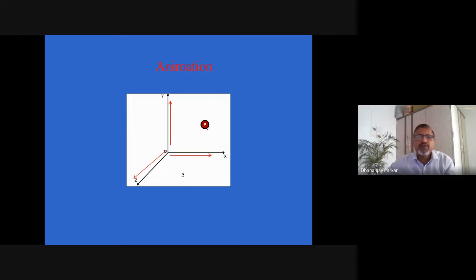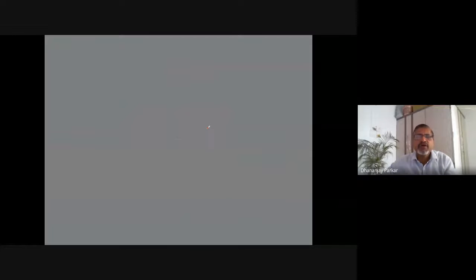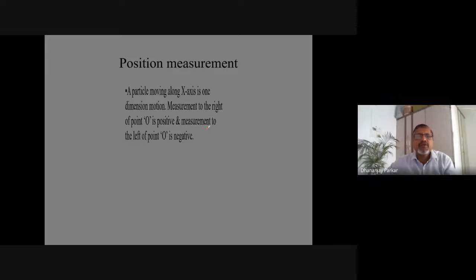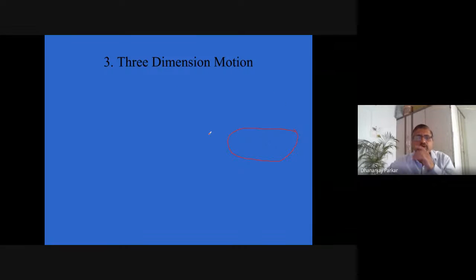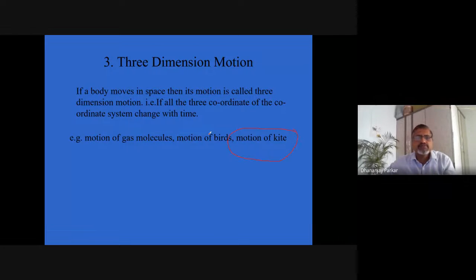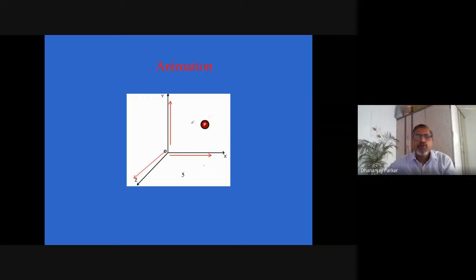So I have tried to show a little animation as well, you can see that. So this way it is there. You can see this is shown, this point P, it is shown here somewhere in space. Its position can be determined by the three dimensions x, y and z.